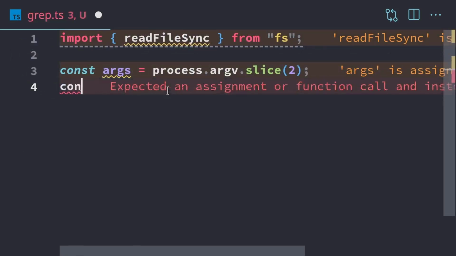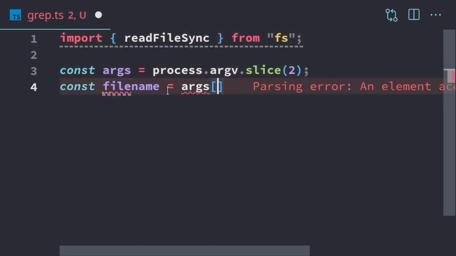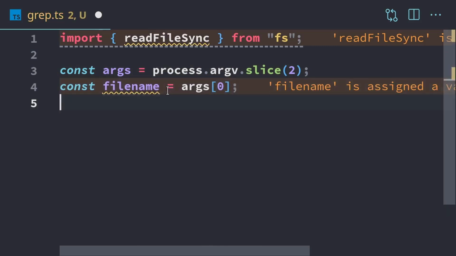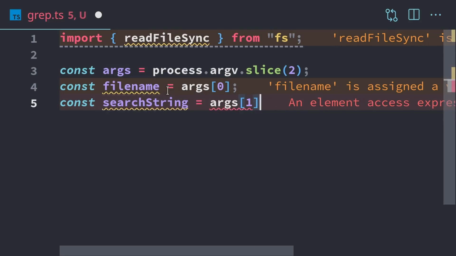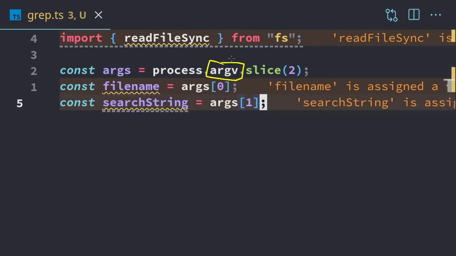Just to make our code a little bit more clear, we can take our file name and use args[0], we'll index into that. And then we have our search string, which is going to be args[1]. So even though our initial argv right here goes up to 3, when we slice it, the new array is going to just have 2 elements. It's going to have file name and search string. And so their indexes are going to be 0 and 1 instead of the ones that are displayed.